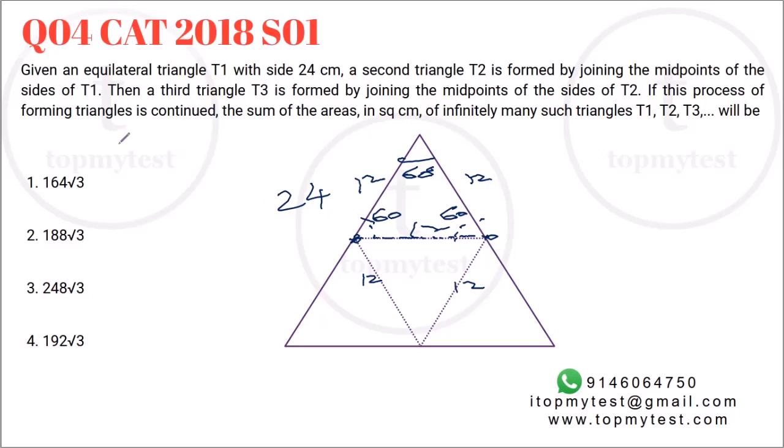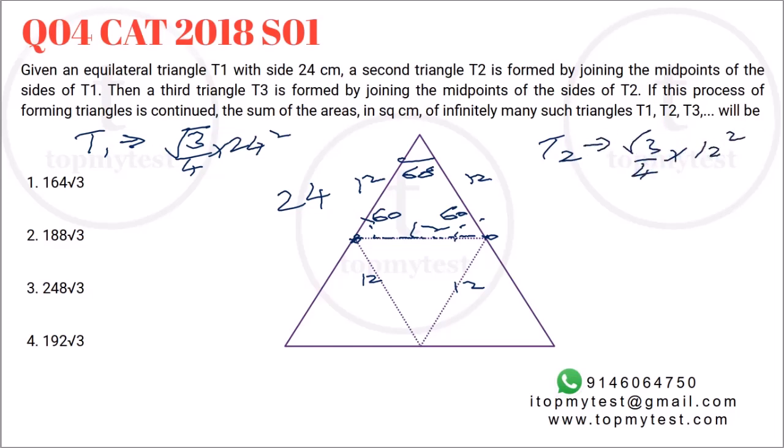So area of T1 will be root 3 by 4 into 24 square, since the side is 24. Area of T2 will be root 3 by 4 into 12 square. Similarly, area of T3 will be root 3 by 4 into 6 square.